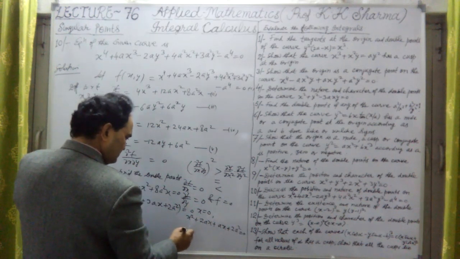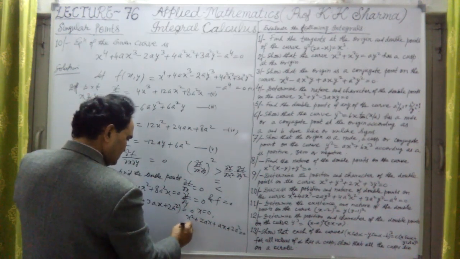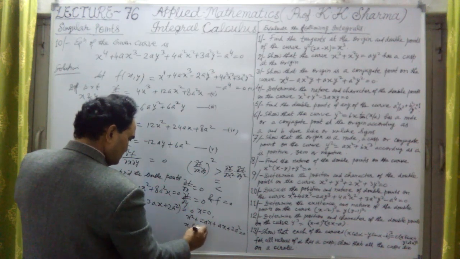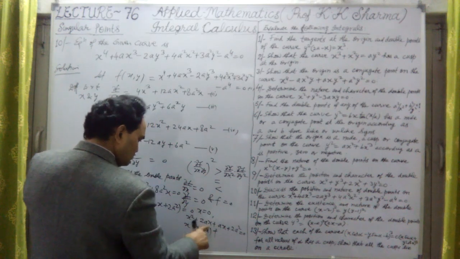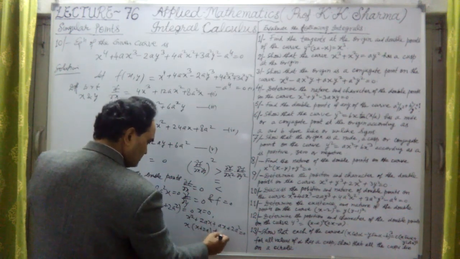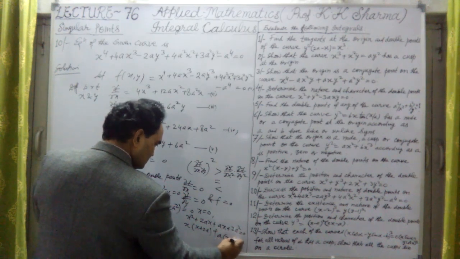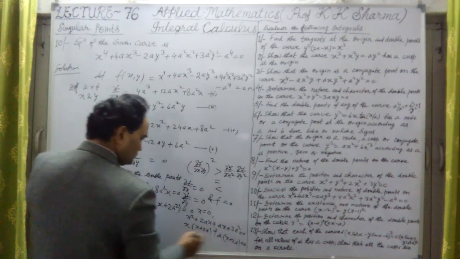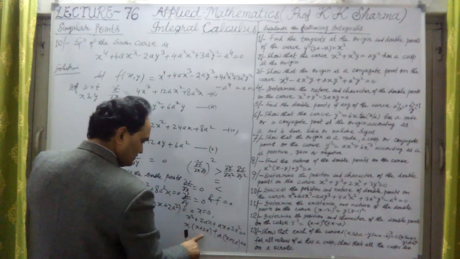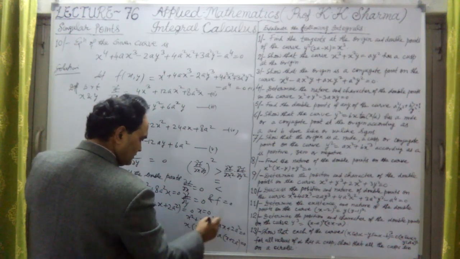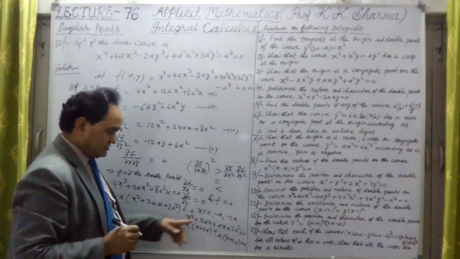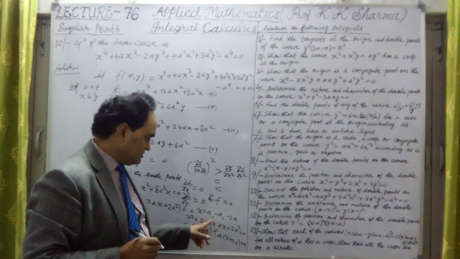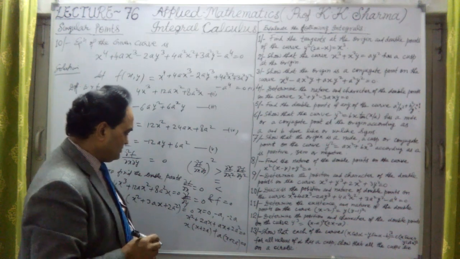If we take common here, x common, x plus 2a, and from this a common, x plus 2a equal to 0. So x equal to minus 2a, and x equal to minus a. There are 3 values of the x coordinate: 0, minus a, and minus 2a.